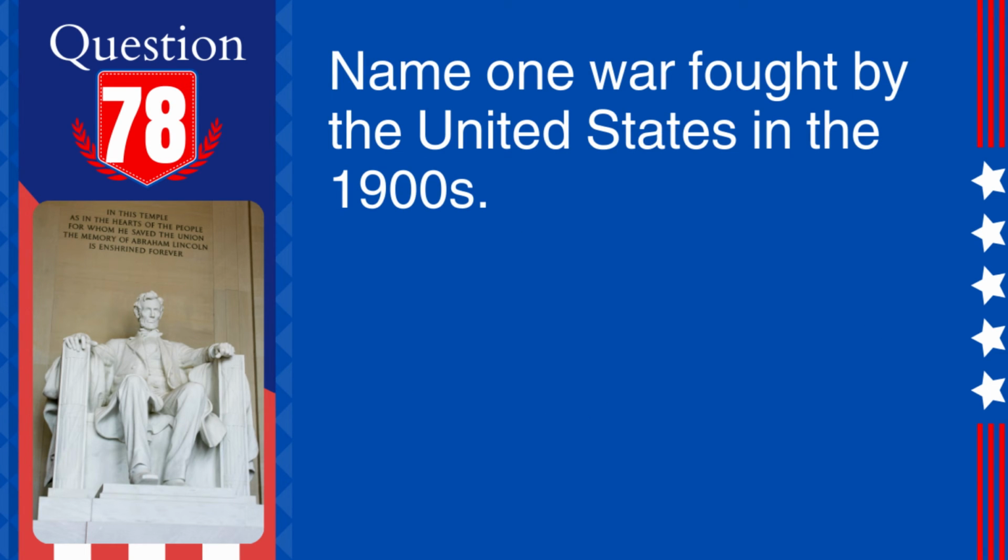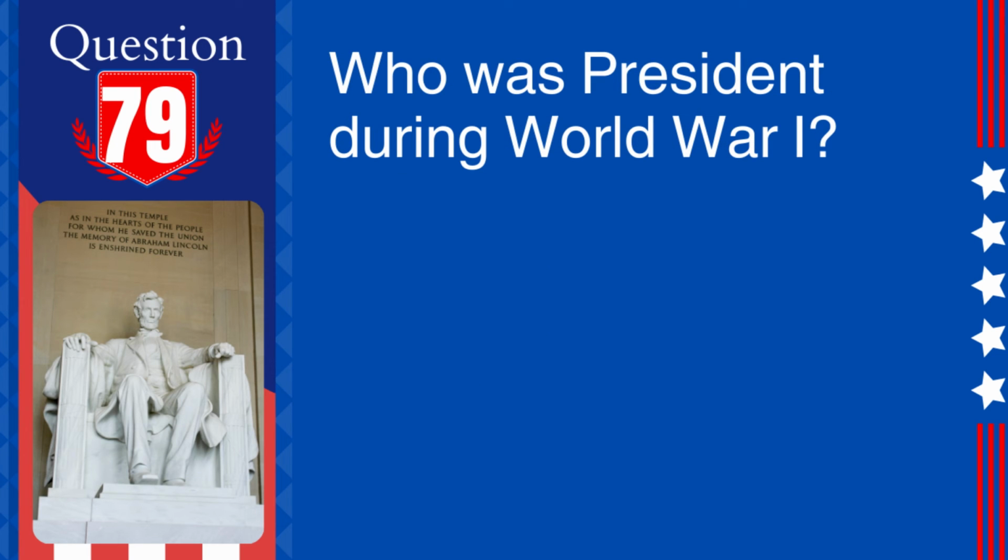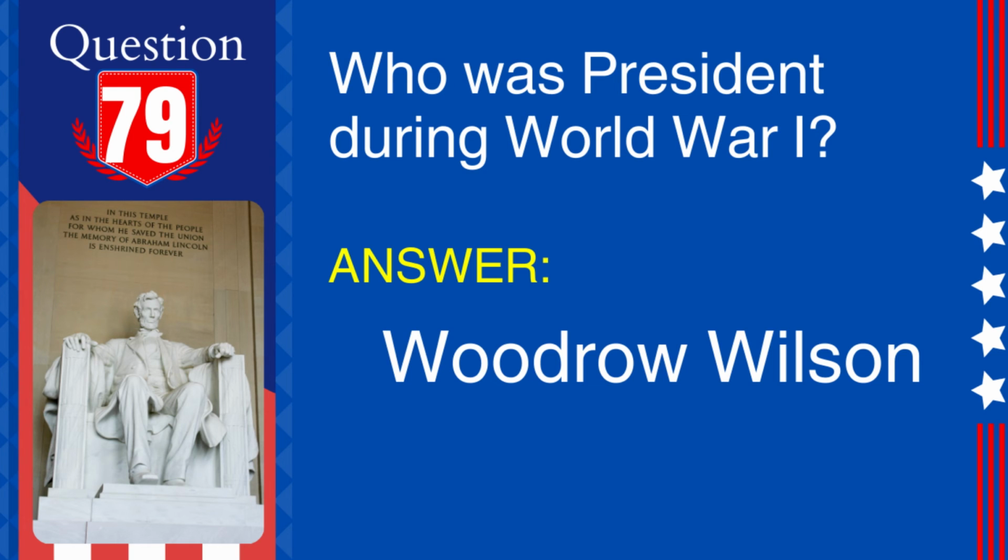78. Question: Name one war fought by the United States in the 1900s. Answer: World War II. Explanation: World War II, which lasted from 1939 to 1945, was a major global conflict in which the United States played a significant role. 79. Question: Who was president during World War I? Answer: Woodrow Wilson. Explanation: Woodrow Wilson was the president of the United States during World War I, leading the nation through this significant global conflict.